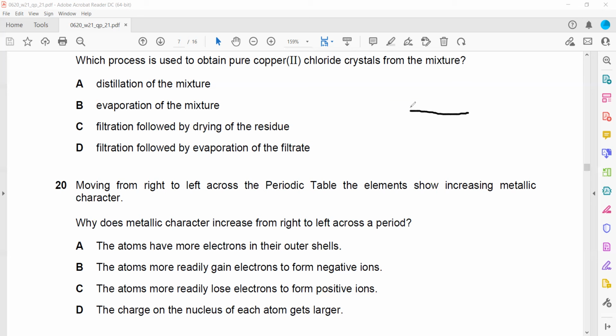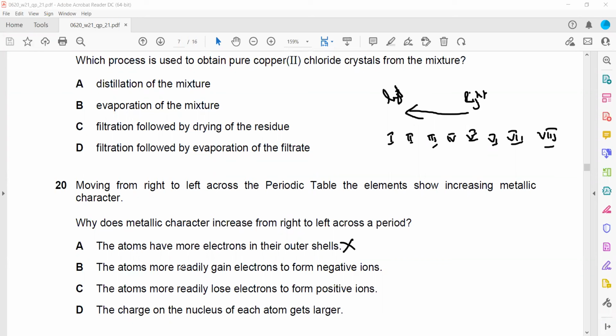And moving from right to left, I drew by mistake an arrow from left to right. We are moving from right to left. Here we will have group 1, group 2, group 3, 4, 5, 6, 7, and 8. So the atoms have more electrons in the outermost shell? That is wrong, because if you move from right to left, fewer electrons will be there, not more.